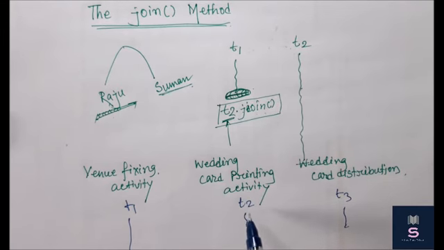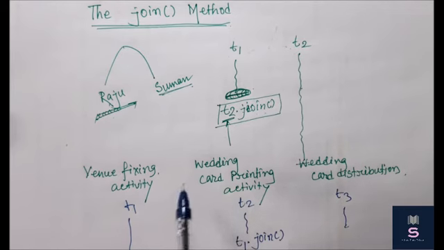So T2 has to wait for T1's job to complete. So here we can call the join method. That means we will call T1.join. So after completing T1, T2 is ready for execution.